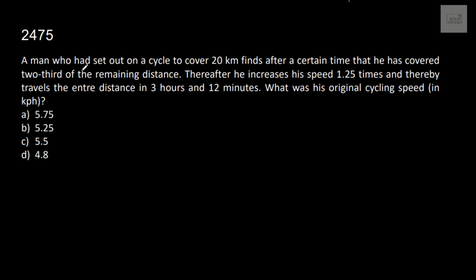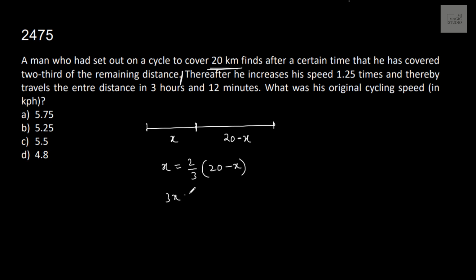A man who had set out on a cycle to cover 20 kilometers finds that after a certain time he has covered 2/3 of the remaining distance. That means suppose this is x, then the remaining distance is 20 minus x. According to the information, x is 2/3 of the remaining distance. That means 3x is 40 minus 2x, 5x is 40, x is 40 by 5, that is 8 kilometers.